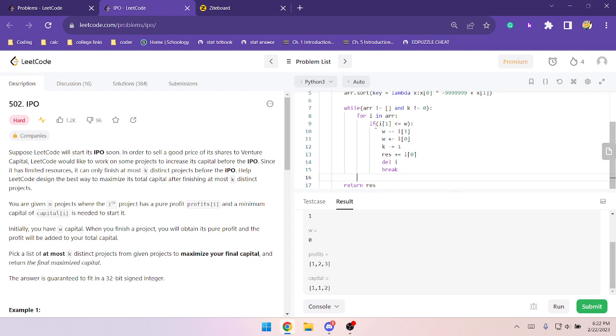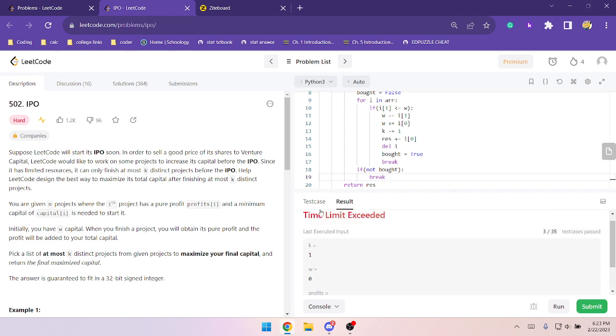I'll use more readable syntax here. Bot is equal to false, and then if it goes here, bot is equal to true, and then if I didn't buy any projects, then I want to break immediately.